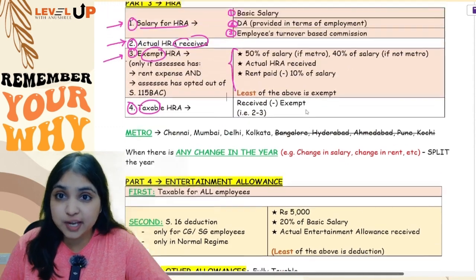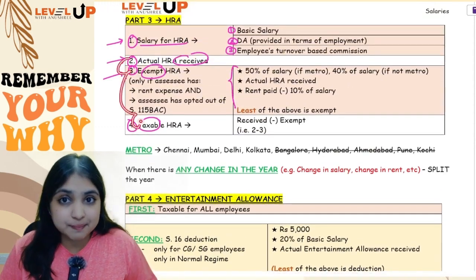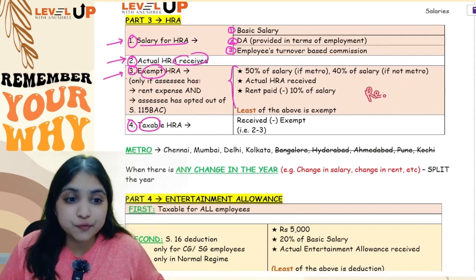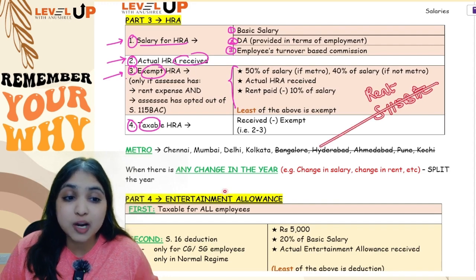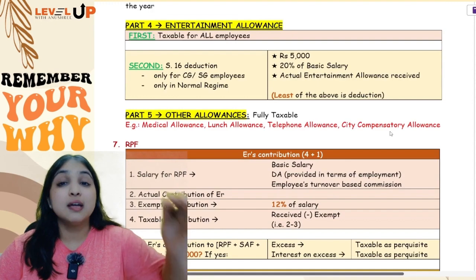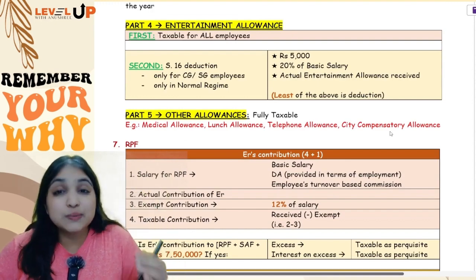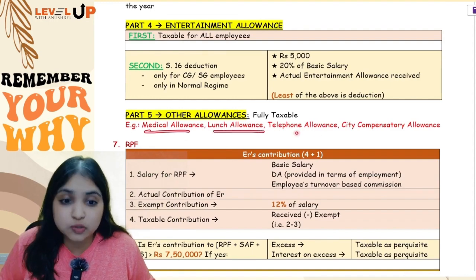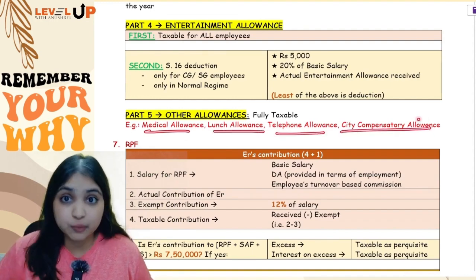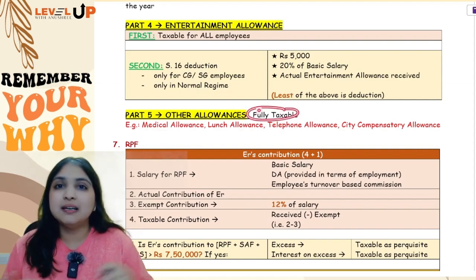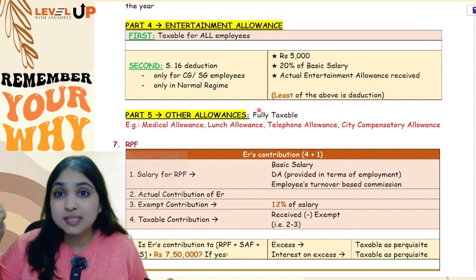Third category was HRA. Even over here, received minus exempt is taxable, but you will do exempt calculation only and only if assessee first of all has rent expense, and secondly assessee must be following the normal regime and not 115 BAC. And our fourth category of allowance was entertainment allowance. Now, in case you get any other allowance which is not covered in these four, like for example medical allowance or lunch allowance or telephone allowance or city compensatory allowance, any other allowance which we have not discussed is going to be fully taxable. Nothing is going to be exempt. All other allowances fully taxable.